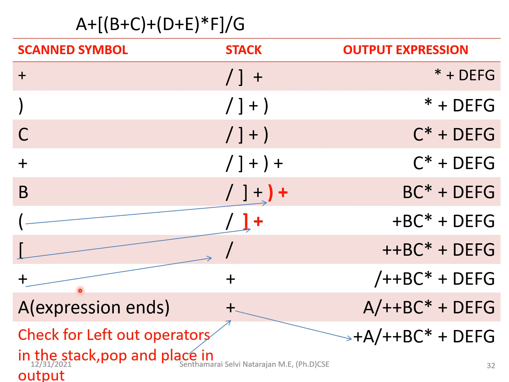So this is one example. You can see here the incoming operator has lower precedence when compared to the operator inside the stack, so you have to remove it and then place this operator. And the next is the a, that is written here. So after the end of the expression, the left out operator here is this, so you have to check the stack, pop it and then place it here.